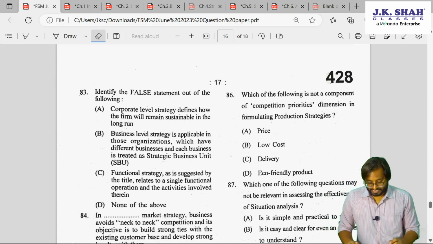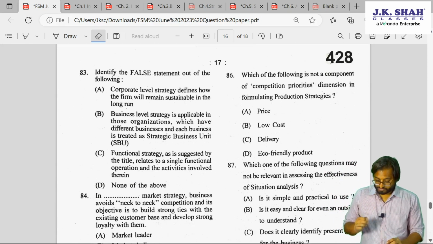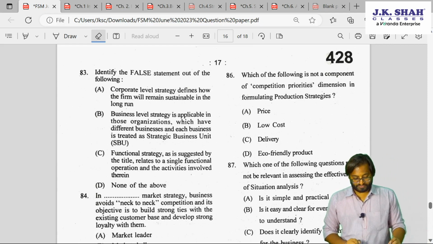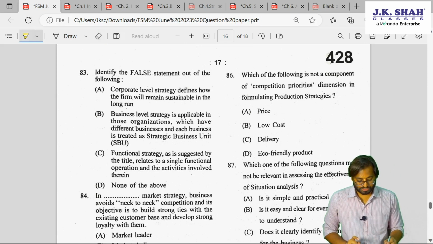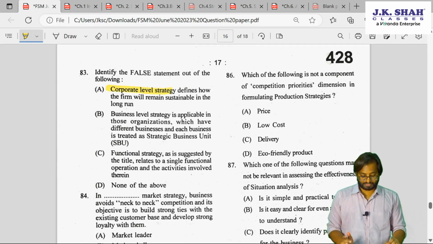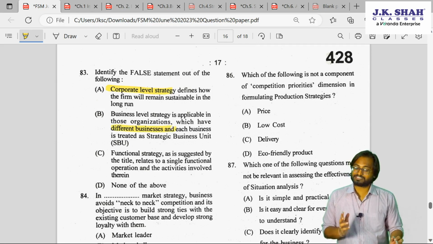83. Identify the false statement out of the following. Corporate level strategy defines how the firm will remain sustainable in the long run. Yes, corporate always talks about long term, so this is a correct statement. Business level is applicable to organizations which have different businesses.